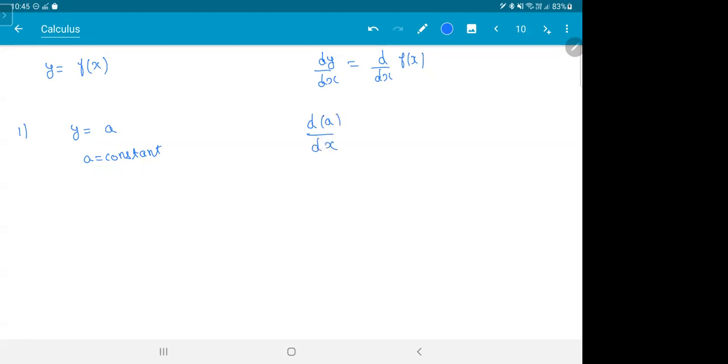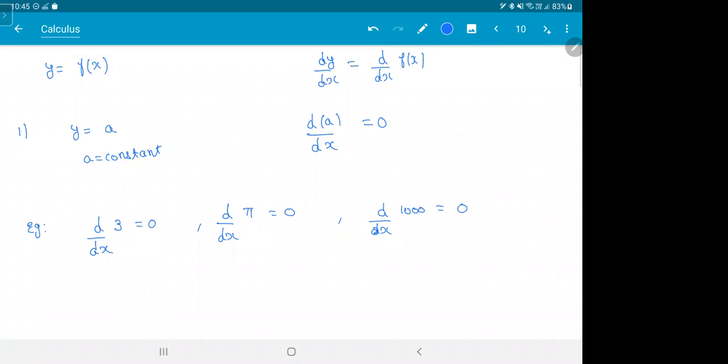Think logically. What does a differential do? It tells you how you are changing, right? Does a constant ever change? No. So 0. For example, if someone asks you what is the differential of the number 3? 0. 3 will never change. What is the differential of pi? Pi will never change. Differential of 1000 never changes. So whenever you differentiate a number or a constant, you get a 0. That is the first one.